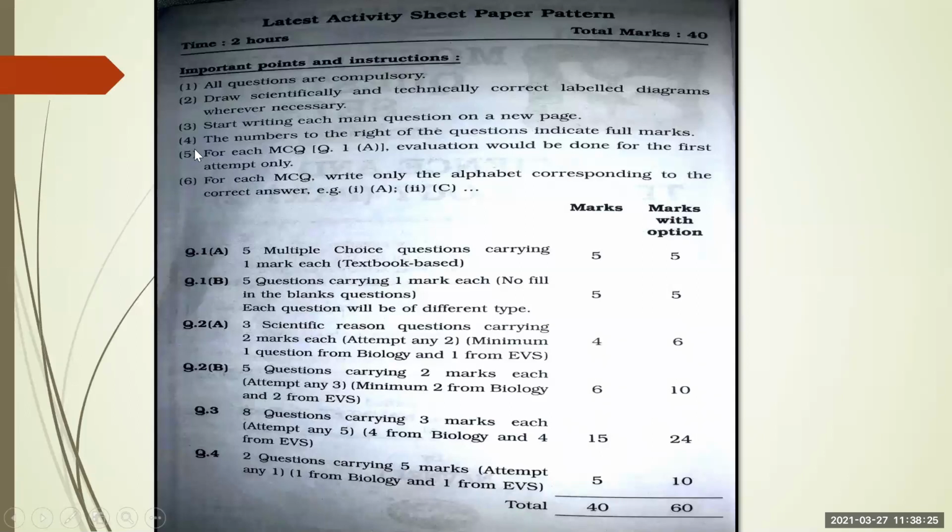Okay. The numbers to the right of the question indicate full marks. For each MCQ, question number 1A, evaluation would be done for the first attempt only. That means, as you will see in your next slide, for each MCQ, write only the alphabet corresponding to the correct answer. You just have to write down the correct option. You don't have to write the answer. You have to write down the option.